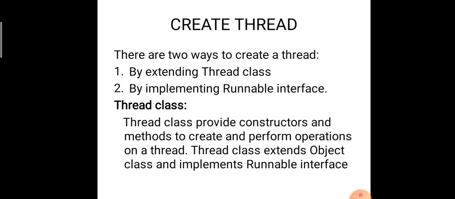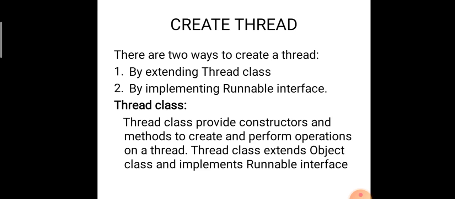Okay, fine. The next topic is create thread. The first topic we saw was the life cycle and states of a thread. The second topic is create thread. So now we are going to create a thread. There are two ways to create a thread: one way by extending the thread class, another way by implementing the runnable interface.